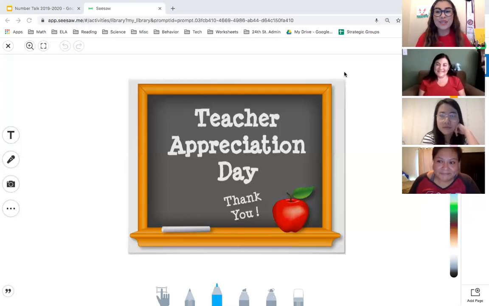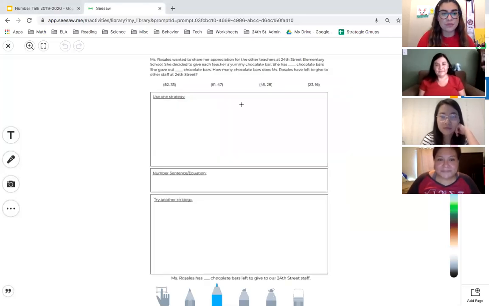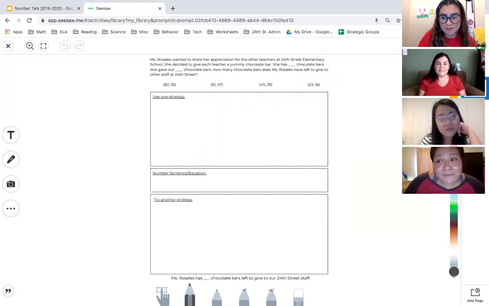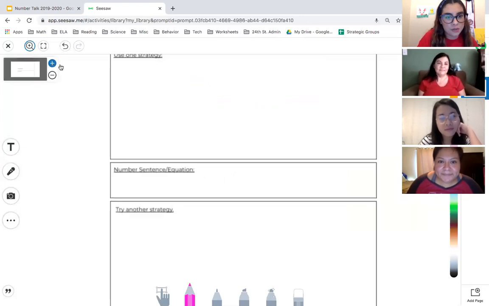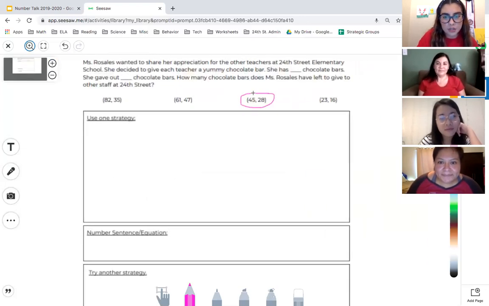Thank you. So now we're going to go to our second read where we're going to pick our number set and figure out what these numbers represent in our story. So go to page 2, and Ms. Rosales, can you pick what our number set is for today? Sure. I had 45 bars, so that's third set. Ooh, all right. So I'm going to use my pen feature to circle this, and then I'm going to zoom in to really get those small spaces. So first, okay, 45 is in the first one.